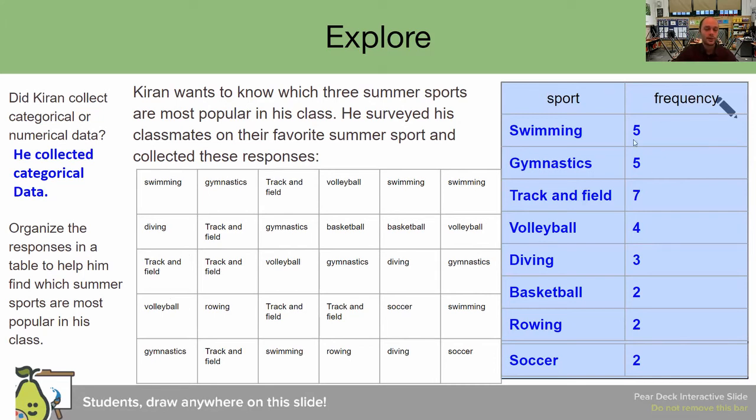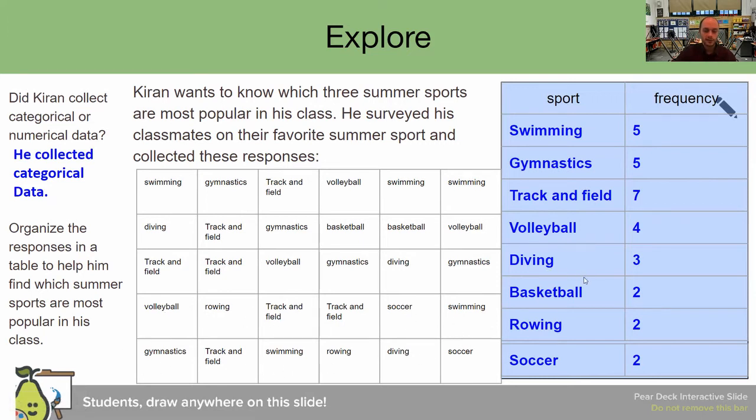Gymnastics says also 5. Let's check. Gymnastics is 1, 2, 3, 4, and 5. So that is correct. Track and field, we're saying it comes up 7 times. Let's see if this is true. Track and field pops up 1, 2, 3, 4, 5, 6, 7 times. Good job. Volleyball, we're saying it pops up 4 times. Let's see if this is correct. Volleyball comes up once, twice, 3 times, and 4 times. After that, there's no more volleyball.